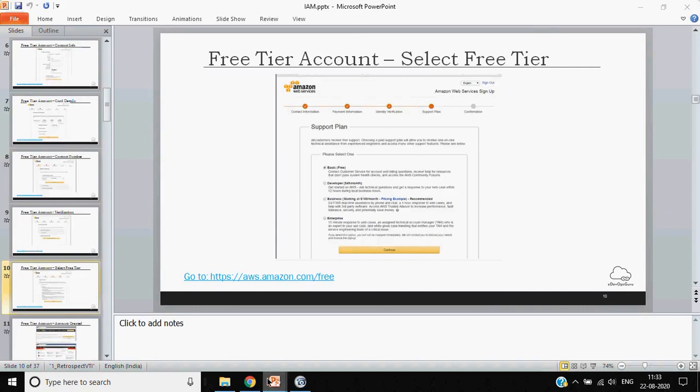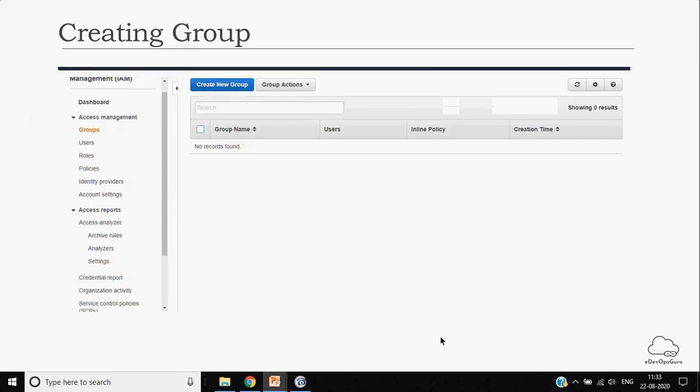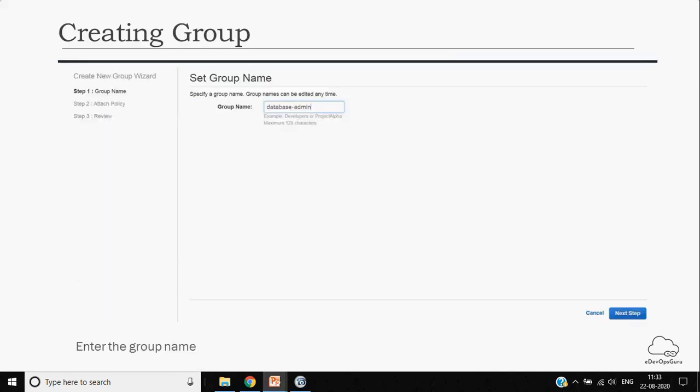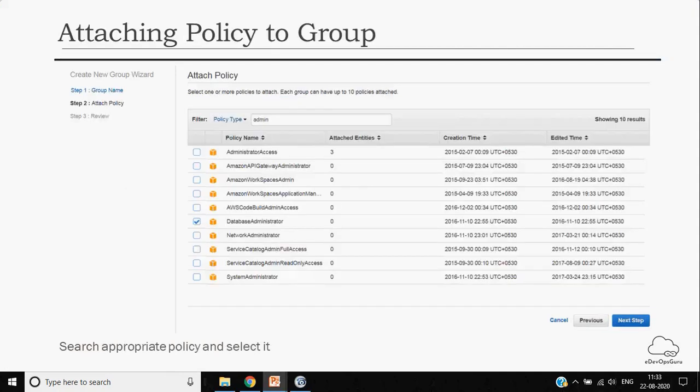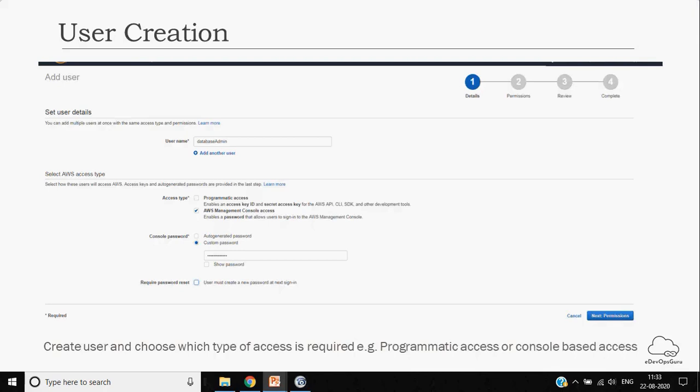Okay, so now coming back to IAM, what we have covered: in the accounts, we have covered. Groups we have created. In this example, we are creating a group for database administrator, attaching a policy with database administration, which is the same thing we created. Then we created a database admin user.